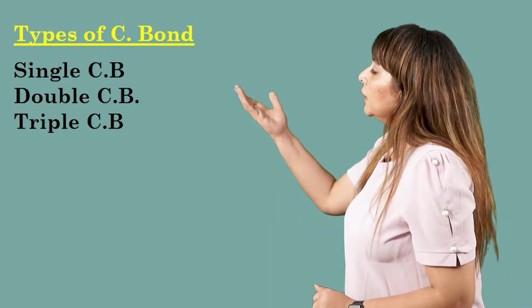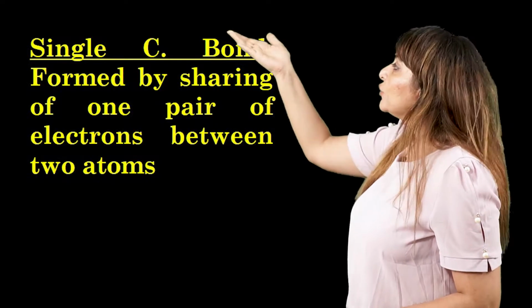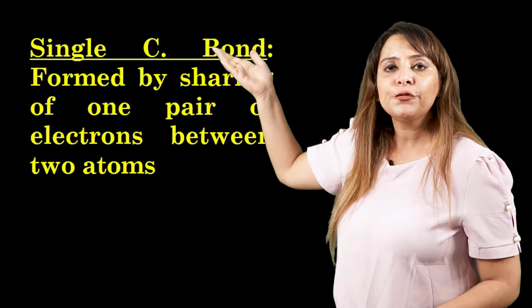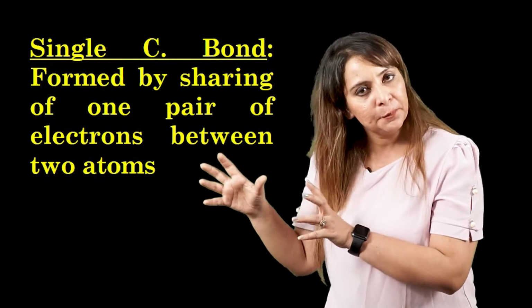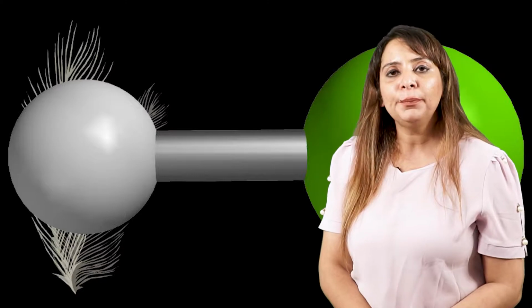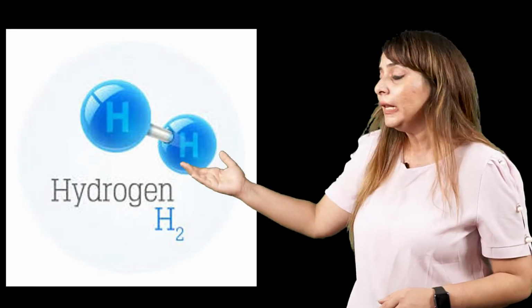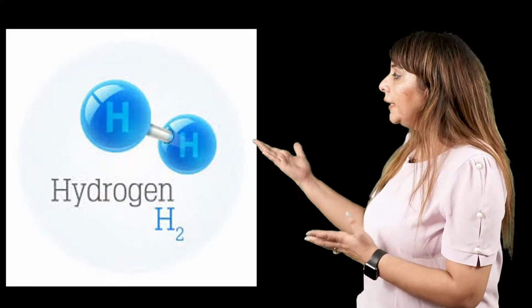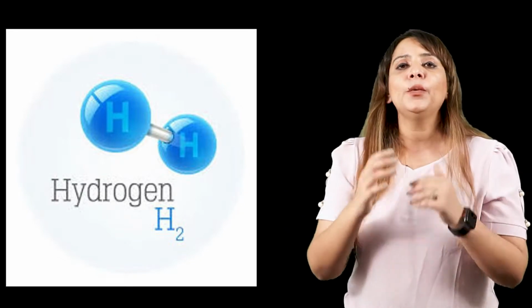So let's form the single covalent bond first. We need to define it first. A single covalent bond is a bond which is formed when there is one shared electron pair. Let's take the example of hydrogen, and see how the hydrogen molecule is formed. We know that the hydrogen molecule is H2. It is clear from the formula that the hydrogen molecule is formed when 2 hydrogen atoms combine with each other.